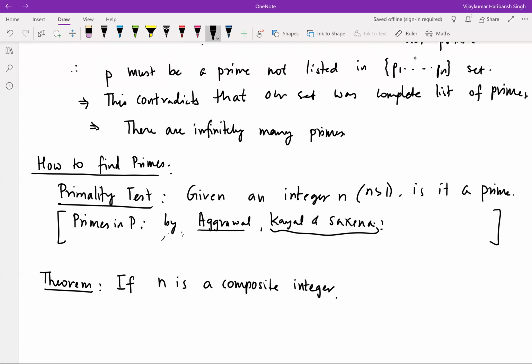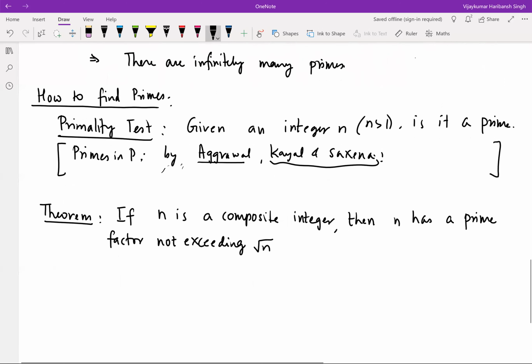But that's far from being optimal. There is another, better way of doing it, which is the following: if n is a composite integer, then n has a prime factor not exceeding the square root of n. Okay. So let's see the proof.